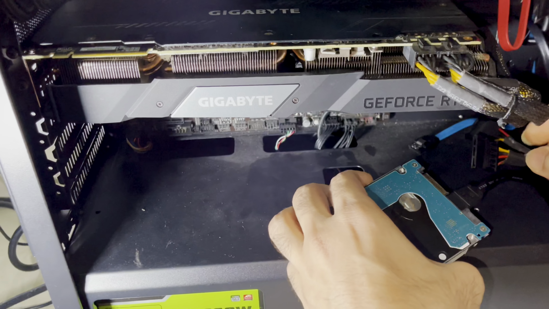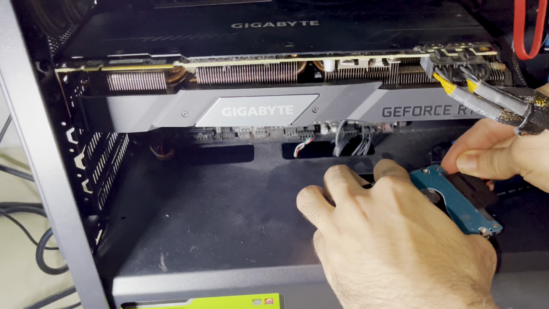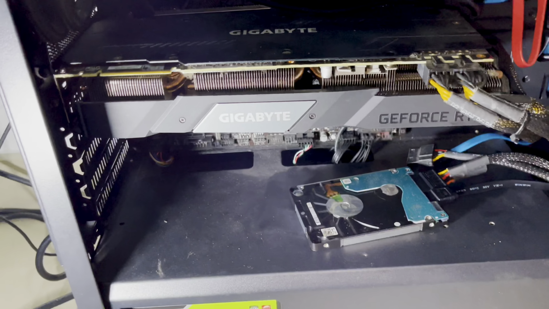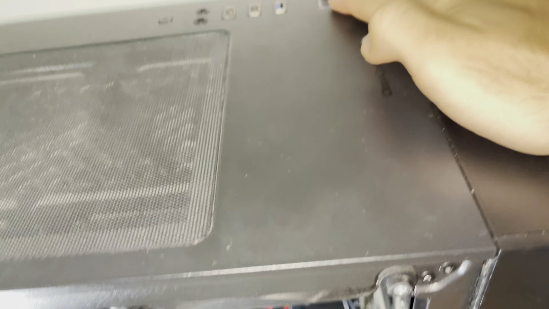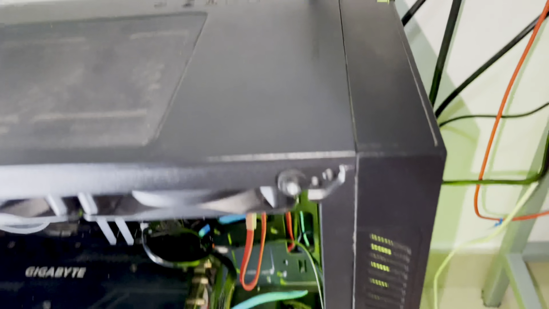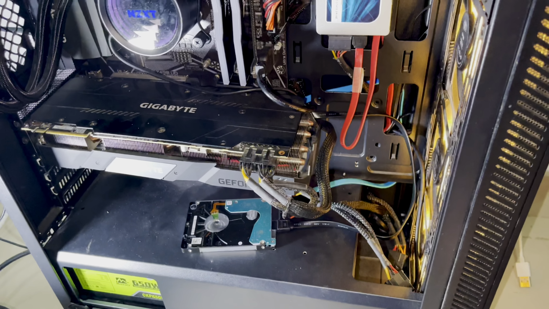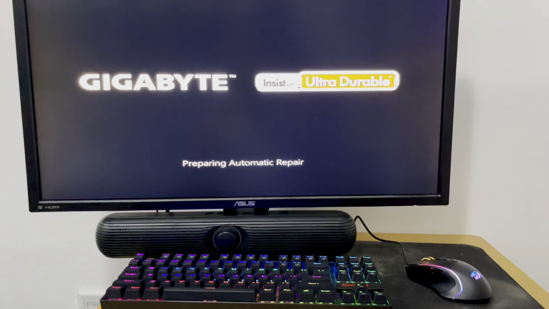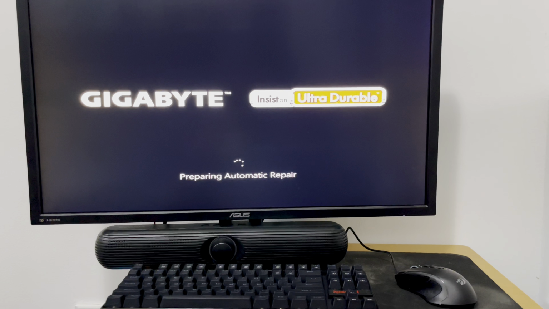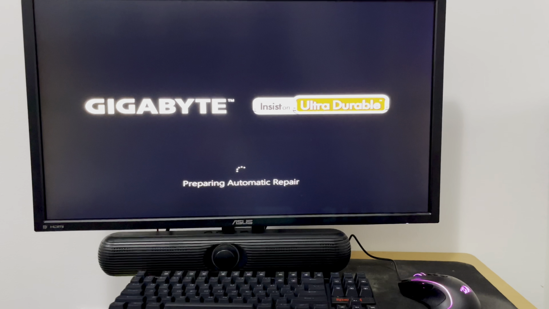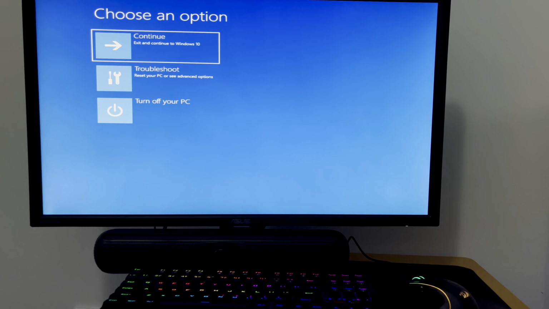When you install new hard drives such as HDD, SSD or NVMe, after installation, turn on your PC. In some cases, you will get this message, preparing automatic repair. And after that, you will switch to this screen.